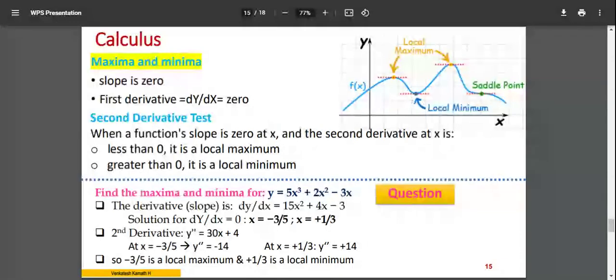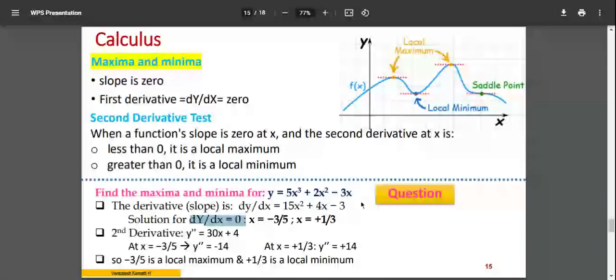I have an equation here. Y is equal to 5x cube plus 2x square minus 3x. First I take the first derivative, the slope. Differentiating, dy by dx is 15x square plus 4x minus 3. This is the first derivative, and I have to equate it to 0. So 15x square plus 4x minus 3 is equal to 0.